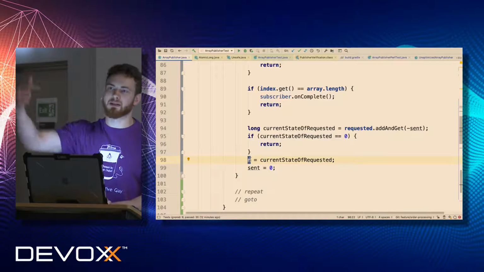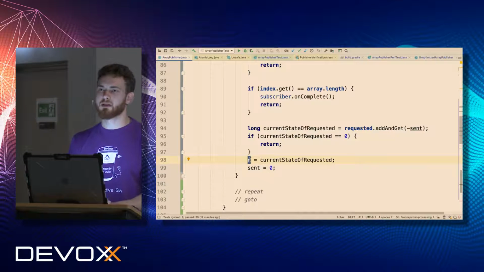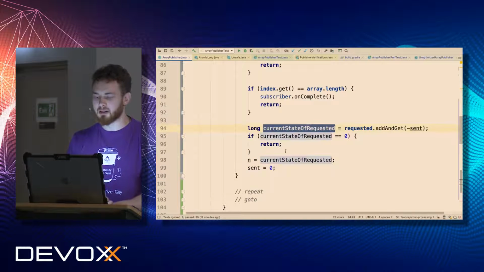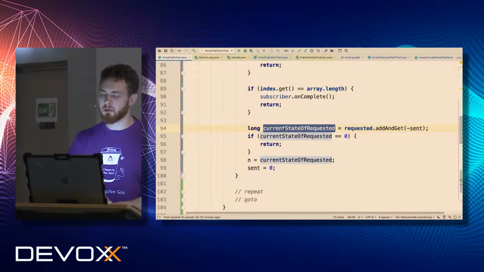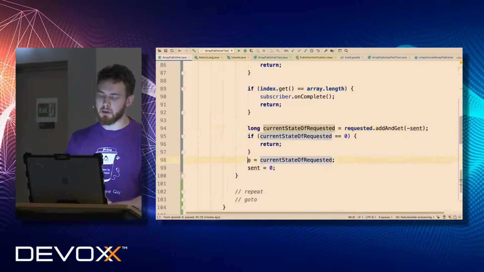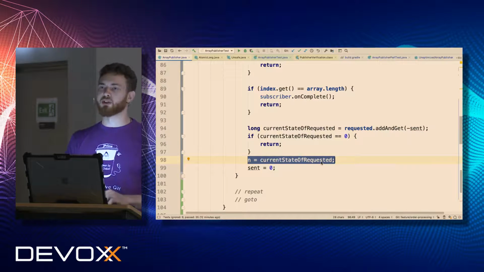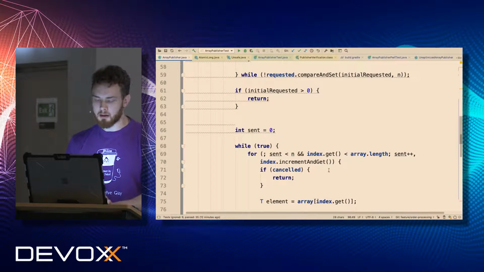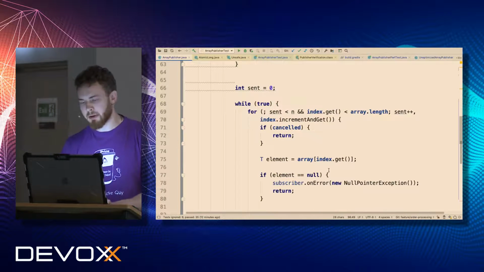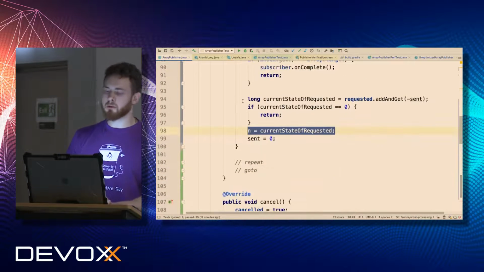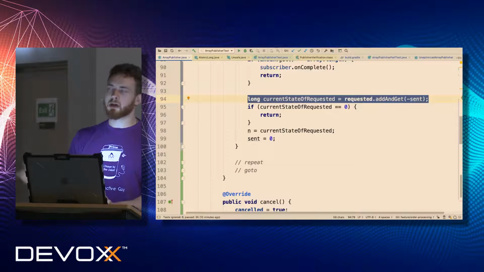So it will be updated state. Does it make sense? So in this way, if there is a race, and if there is another thread that requested a few more elements, we will observe that afterwards, and we will update our state after this verification. And we will go back again. We will try to deliver a few more elements.